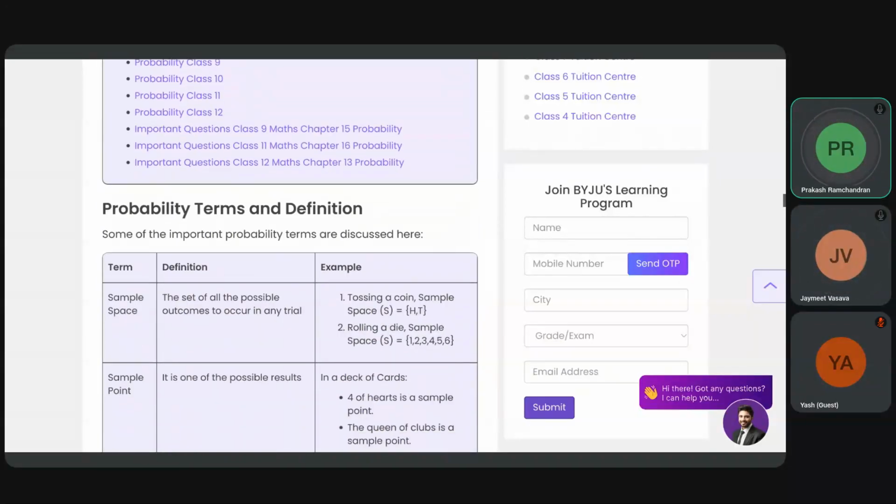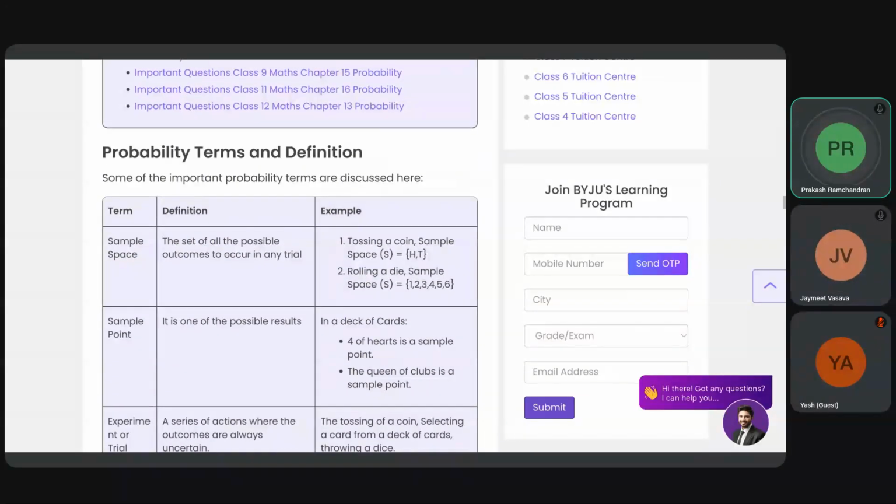And then sample space. So population is the total, all possible samples, and the sample space is the set of all possible outcomes to occur in any trial.